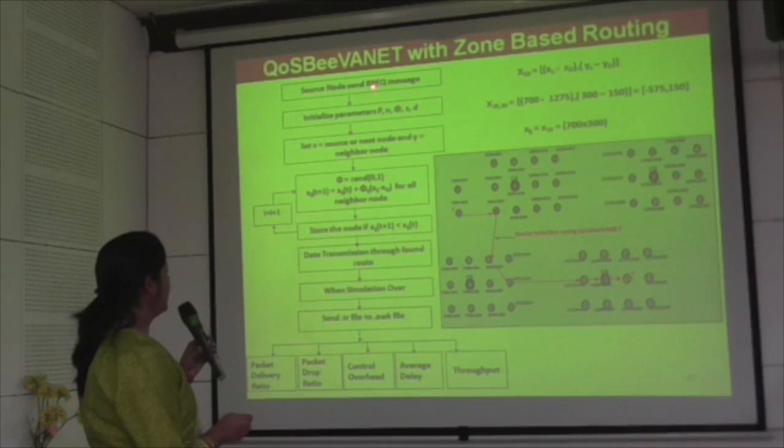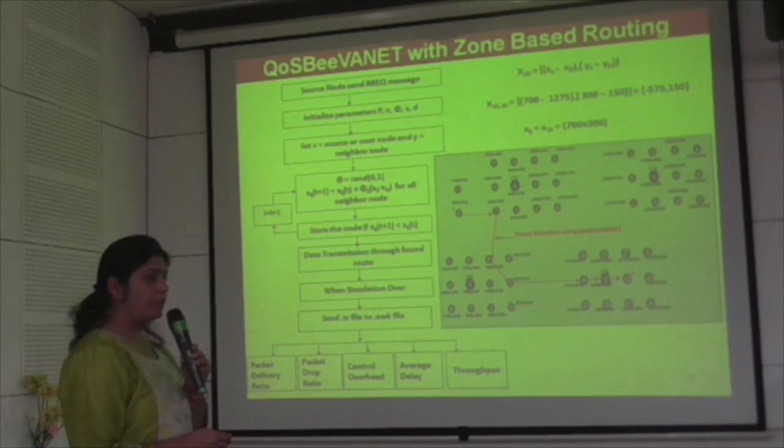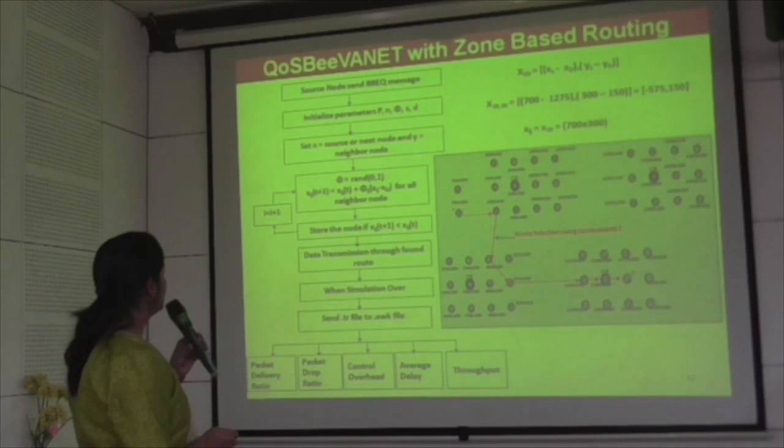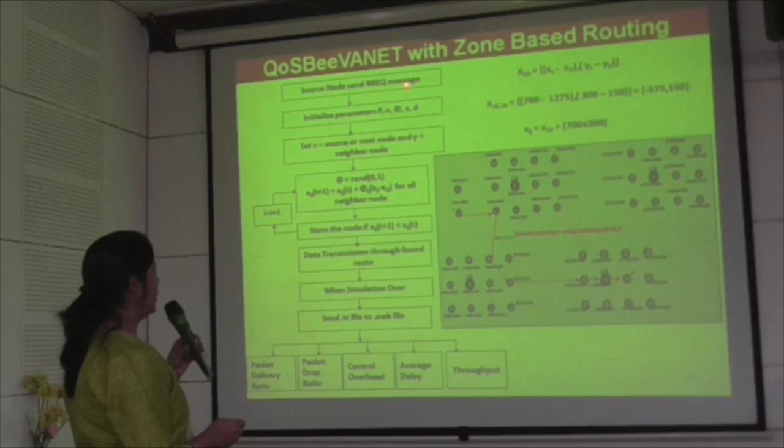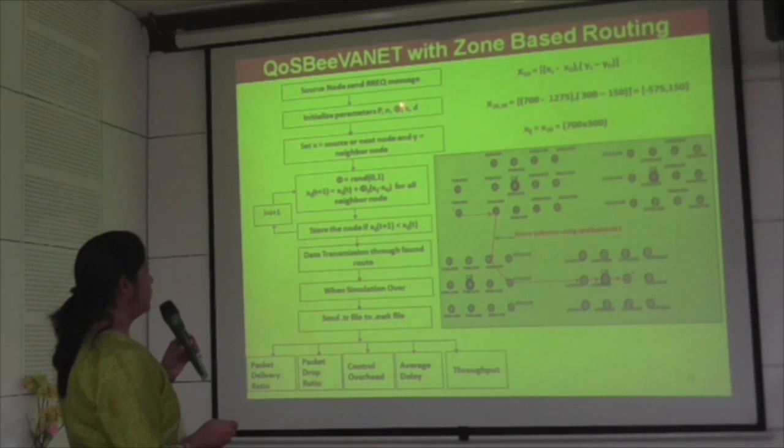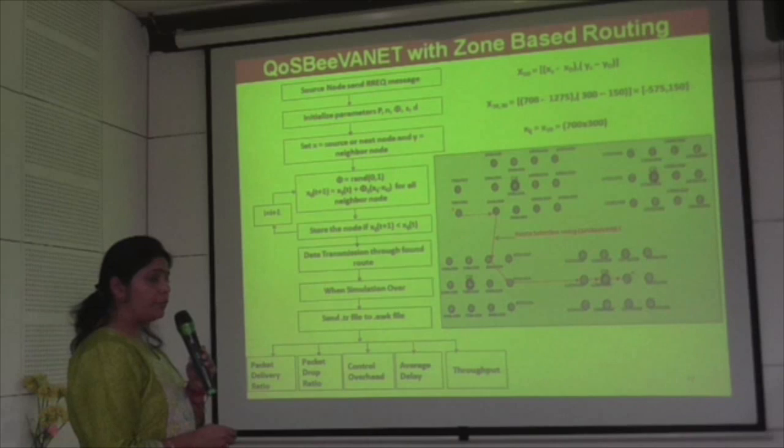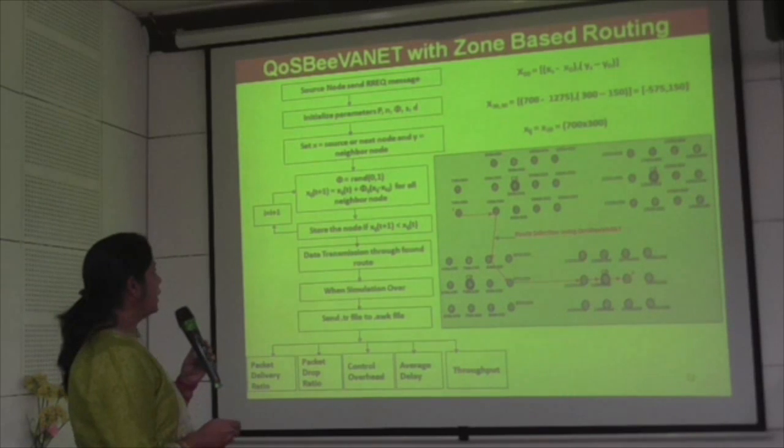Now, PSOZBR VANET is basically using the artificial bee algorithm. After finding, when the source node sends a route request packet, we initialize some parameters. P is indicating the search space, N is the total number of nodes, and phi is a random number having its values between 0 to 1. Initially, I am taking the value of phi equal to 1.